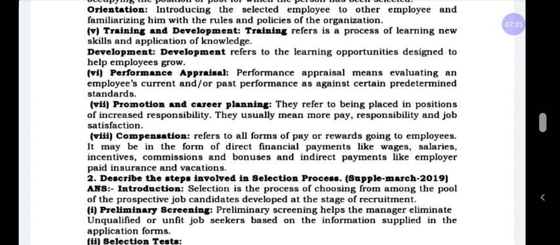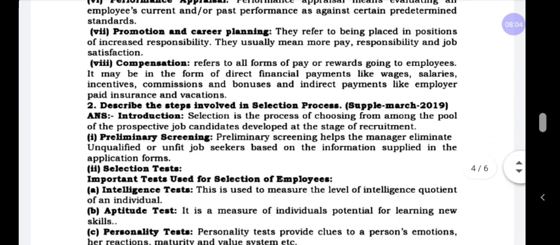That means evaluating an employee's current and past performance as against certain predetermined standards. Performance appraisal is nothing but evaluating the employee's present performance against the past performance. If the employee has given the best performance, they get a reward, whether monetary reward or non-monetary reward. Next one, promotion and career planning.